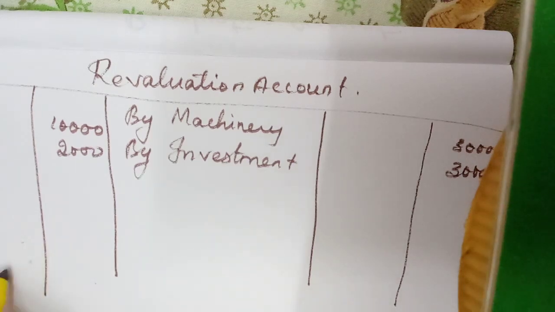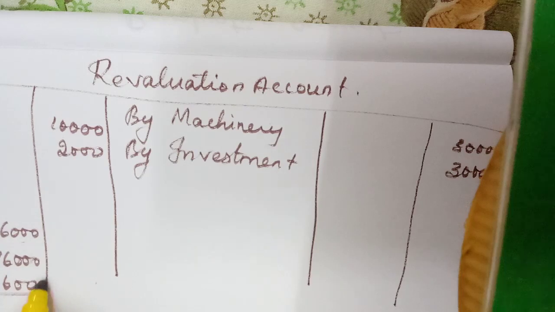Amount in the inner column we have to write, 16,000 each, 48,000. So total 60,000.